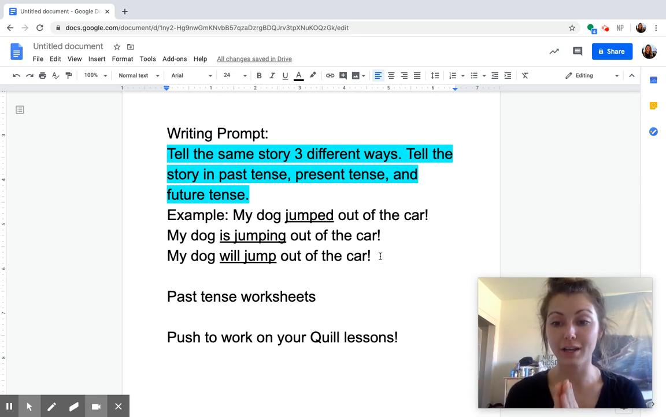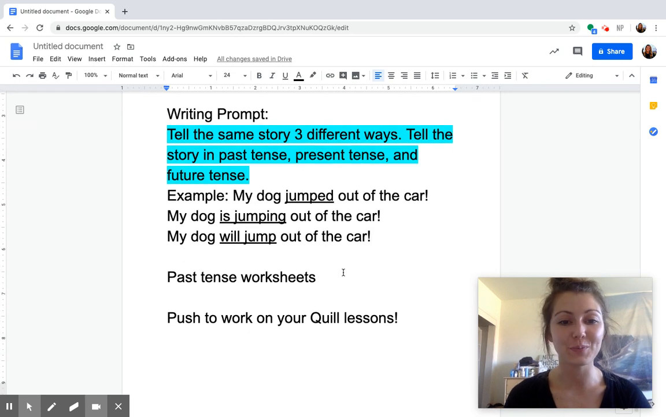Pick one story and tell it in past tense, present tense, and future tense. I would love to see your work on this. So if you want to, send it to me through Class Dojo. Take a picture of it and send it to me, and send it to your homeroom teacher too.